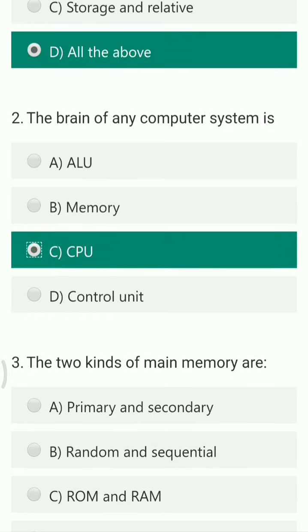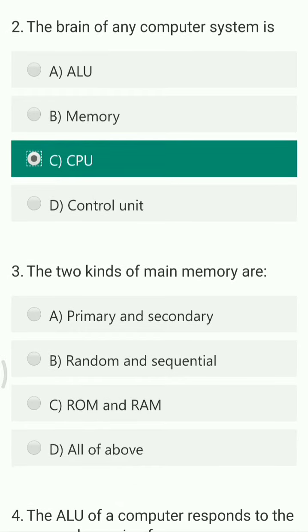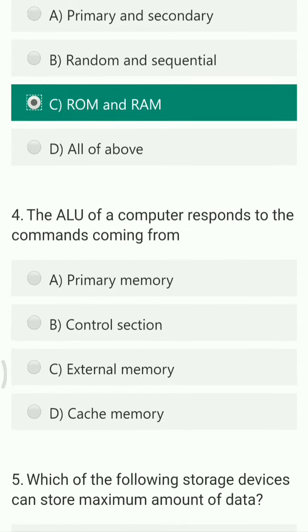Now we'll see the third MCQ. The two kinds of main memory are primary and secondary, random and sequential, ROM and RAM, and all the above. As we all are aware that memories are divided into two parts, that is main memory and secondary memory. That is primary memory is also called as main memory. So the main memory is again divided into two types, that is RAM and ROM. So the right answer is RAM and ROM.